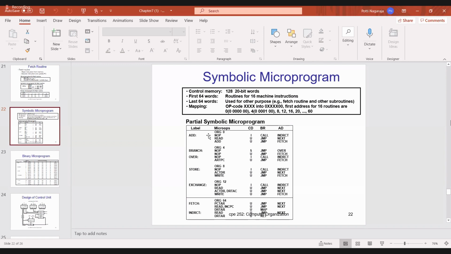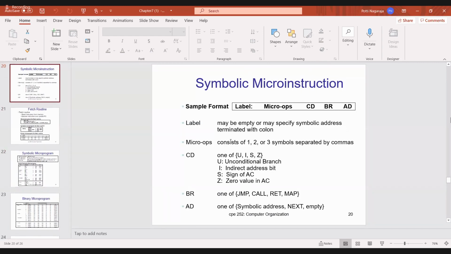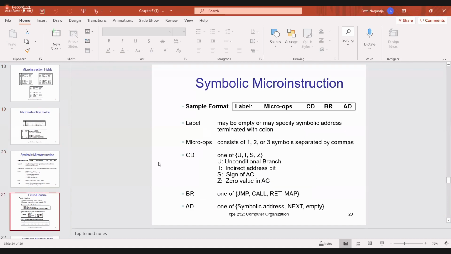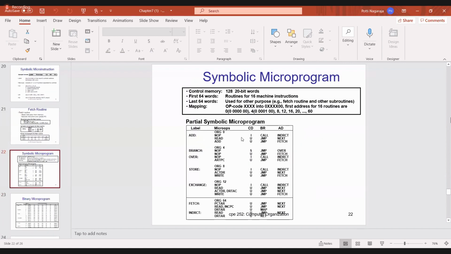Now first what you are doing, NOP. That means you are not doing any operation. And I is nothing but, can anyone say, what is I? I is nothing but the indirect address bit. That means you have to read the effective address. Read the effective address, call indirect. So we are going to indirect. So where is indirect? Address is indirect. So directly we will go to indirect.